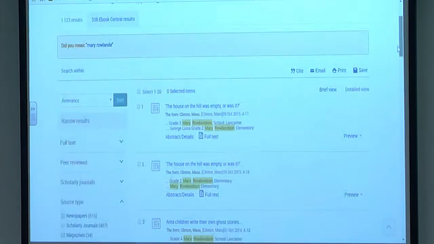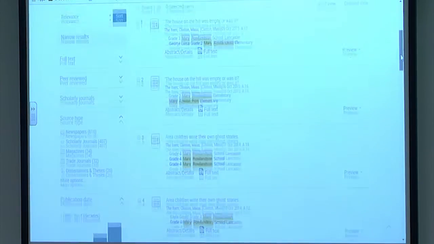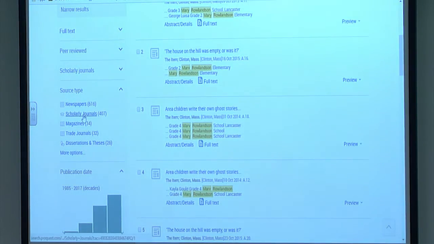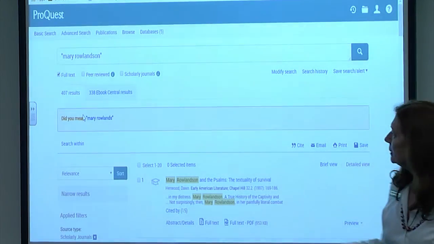There's two places you can go to on the screen that you can do that. We could do it up here at the top, right up where you see full text. You could do it up there in the scholarly journals box, or we can do it down here by clicking. So either way, you're going to get the same, and that will narrow it down to now just a little over 400 articles, because it has eliminated all those other things that don't meet the needs of your assignment.